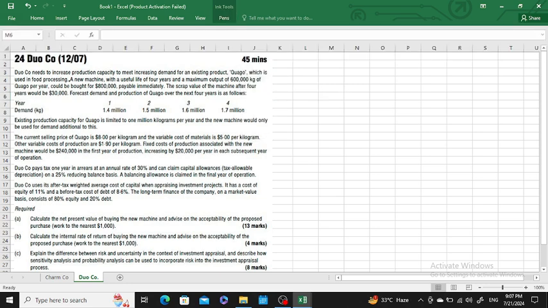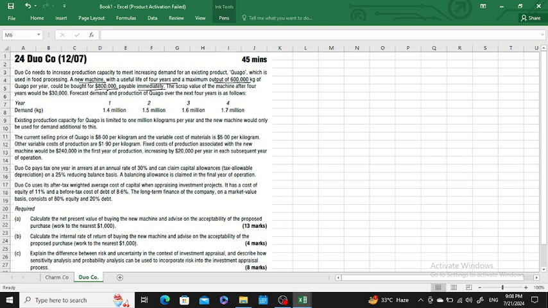Doe Company needs to increase the production capacity to meet the increasing demand for the existing product, which is used for food processing. A new machine which has a useful life of 4 years and a maximum output of 6 lakh kg of Congo per year could be bought for rupees 8 lakh payable immediately. Sir, to increase our production capacity, we would be buying a new machine which has a life of 4 years and gives a maximum output of only 6 lakh. The new machine can be bought for rupees 8 lakh payable immediately.